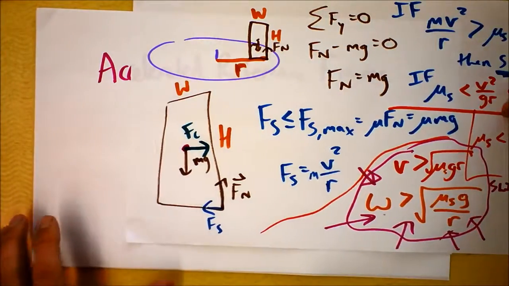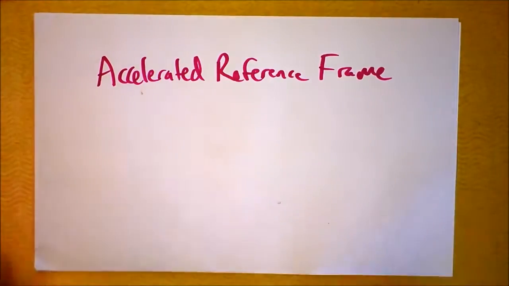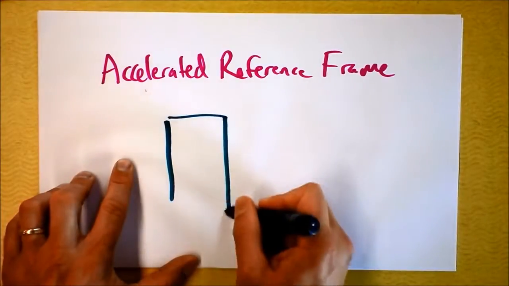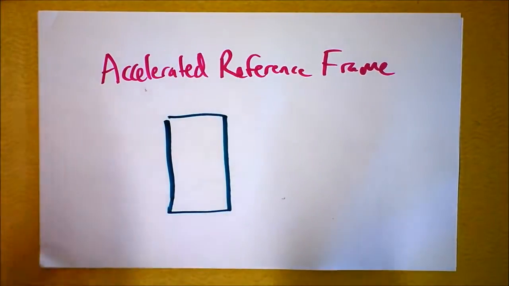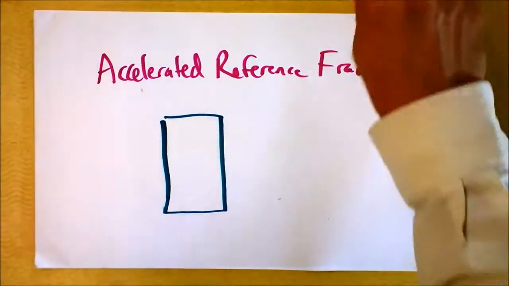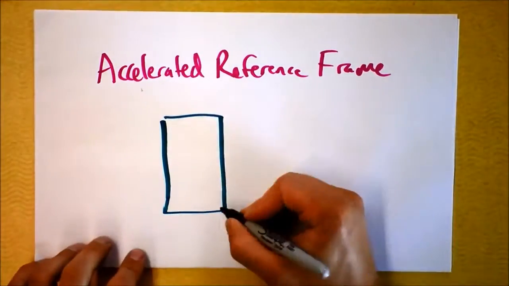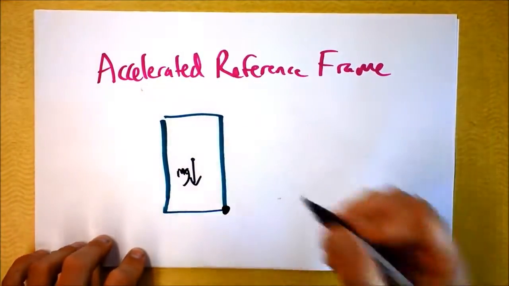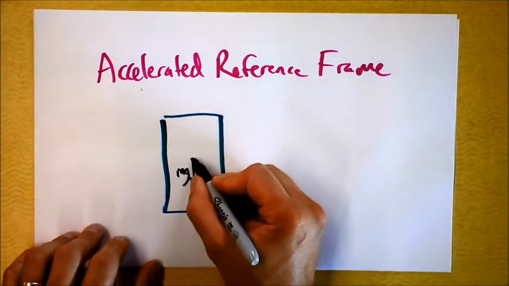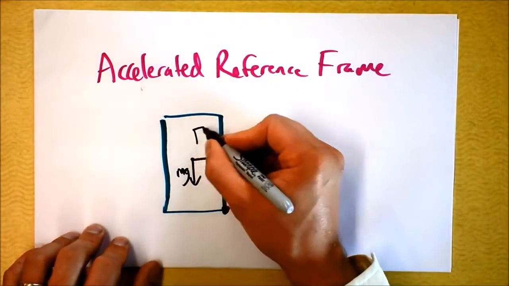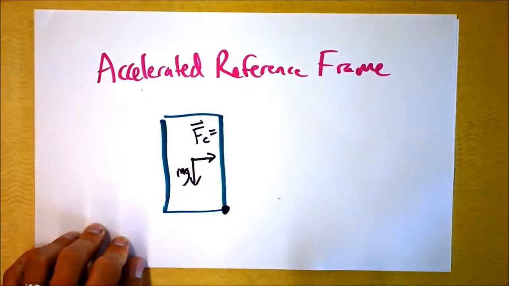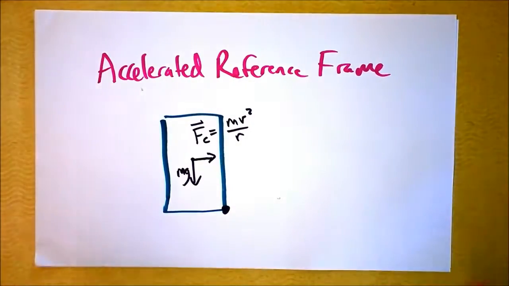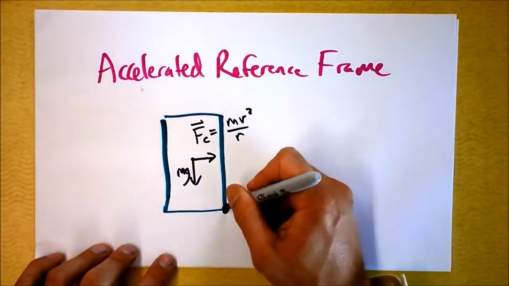So now I have a completely different free body diagram. Okay, it's just slightly different. Let me draw it kind of carefully. This paper's all lined up right here. Here is the free body diagram. Battery's dying. Gonna come back to the free body diagram in a moment. Meanwhile, the accelerated reference frame. I still have an axis of rotation that's right here. I've got a dot in the middle. mg is still acting at the center of mass. The centripetal force now acts at the center of mass. It's a centrifugal force, and it is m times v squared over r. Same form, just the opposite direction of your actual understanding of the system.